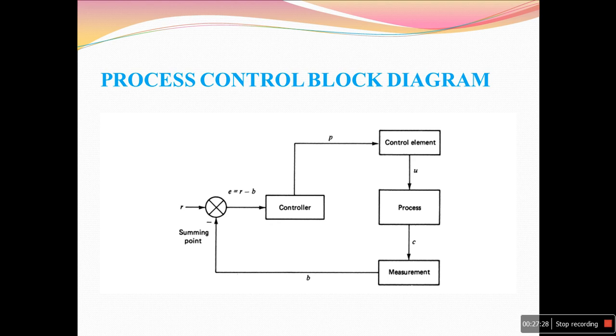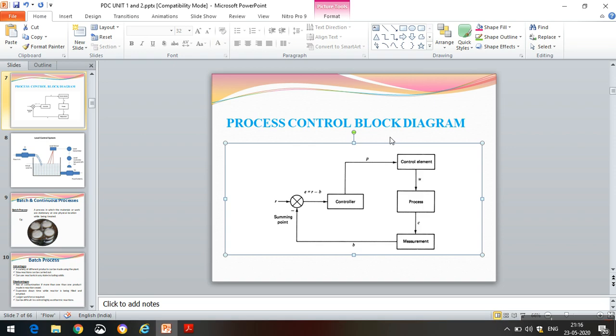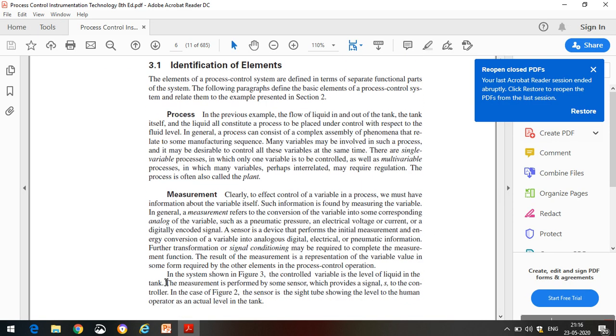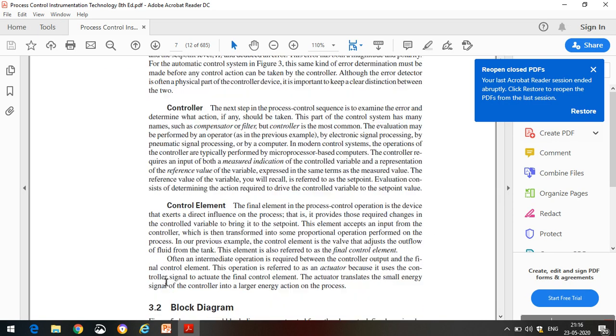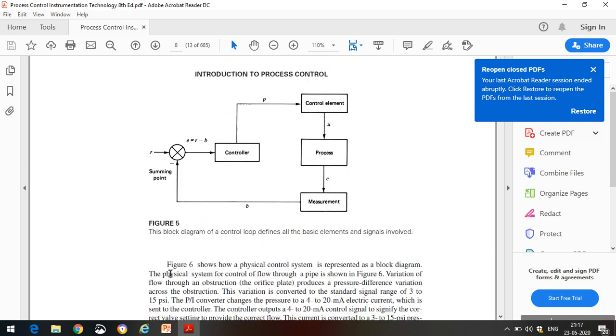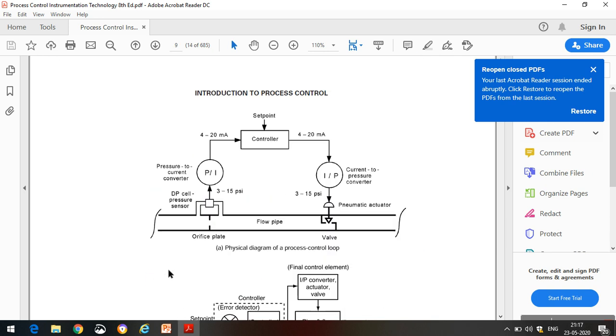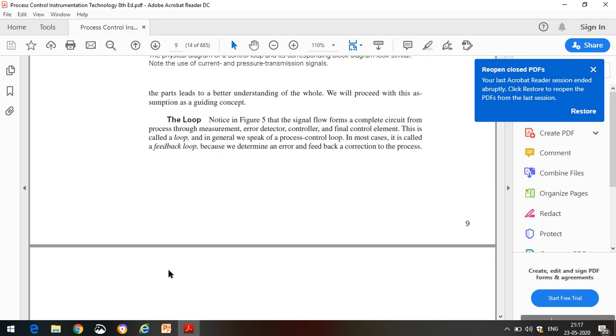So this is about the process control block diagram, and generally this output of the controller, which is P, is expressed in terms of percentage.